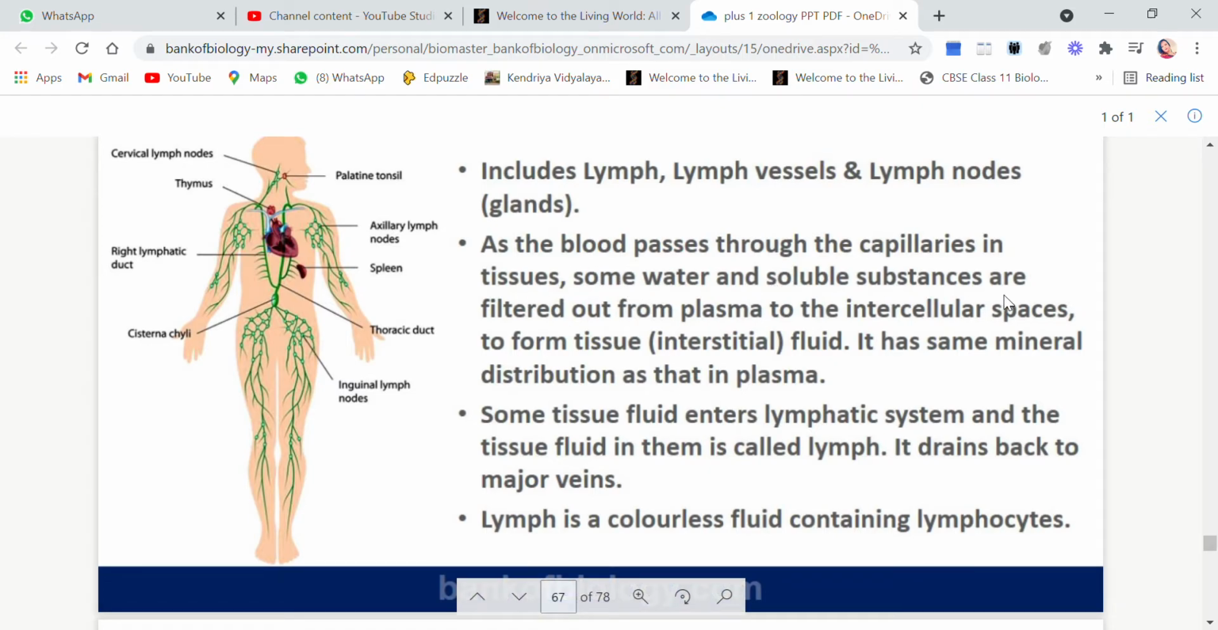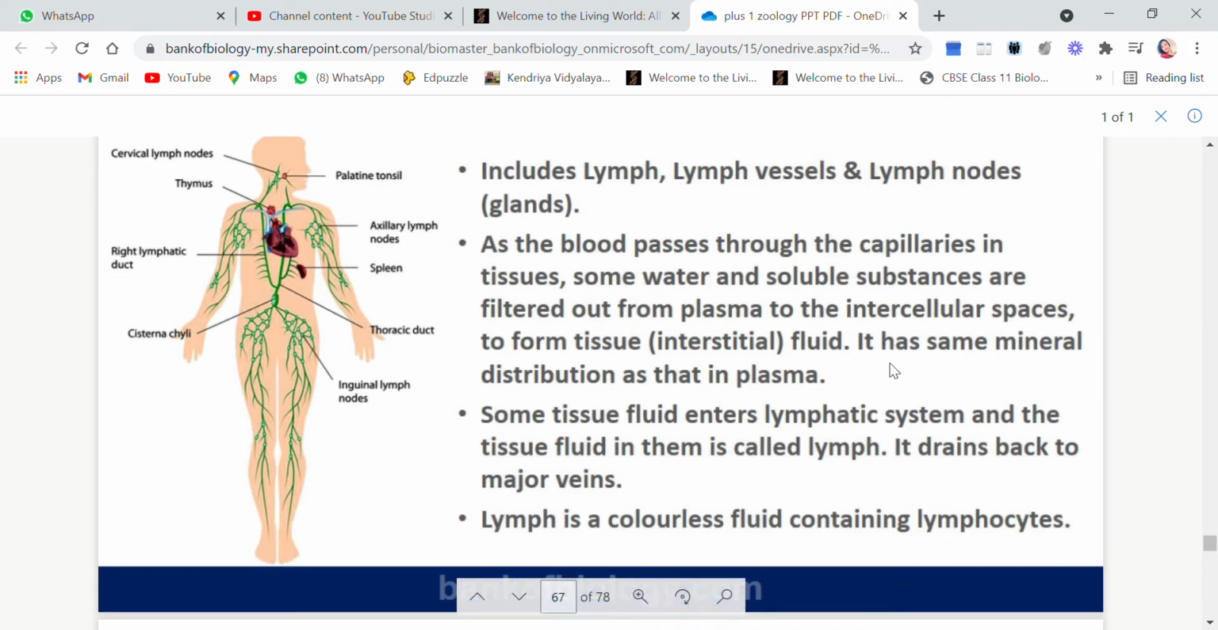Similarly, because the capillaries are very narrow, a pressure is built up, and due to that pressure, some water and some soluble substances of the plasma come out, or they are getting filtered out, and they are spread out into the intercellular space of the tissues. And this tissue fluid or interstitial fluid is called, sorry, lymph. This interstitial or tissue fluid is known as the lymph.